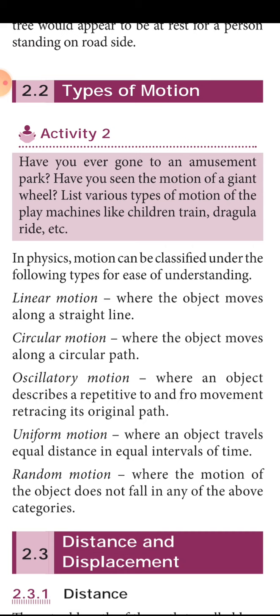Random. It does not obey any pattern. Like the ants moving in a line or spreading of ants from different directions. This is called random motion. So what have we studied till now? Motion, state of rest, state of motion and types of motion. In the types of motion we studied 5 types: linear, circular, oscillatory, uniform and random motion.